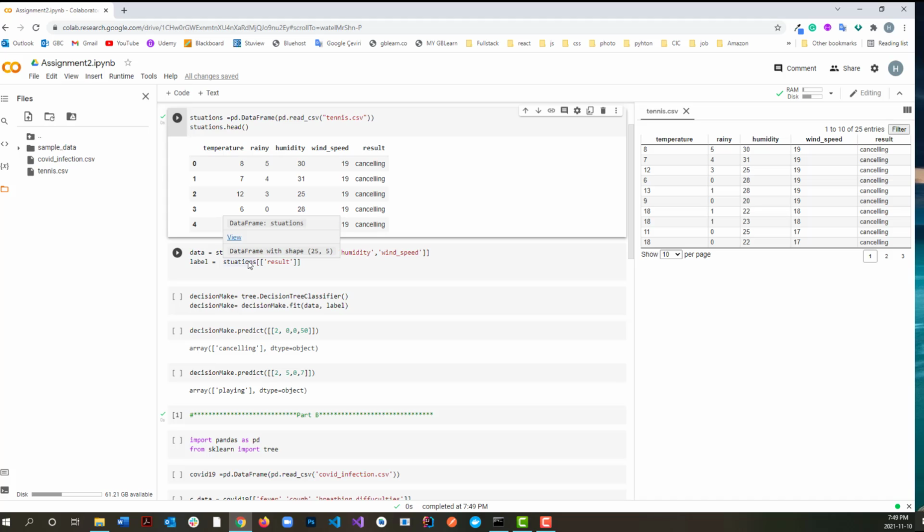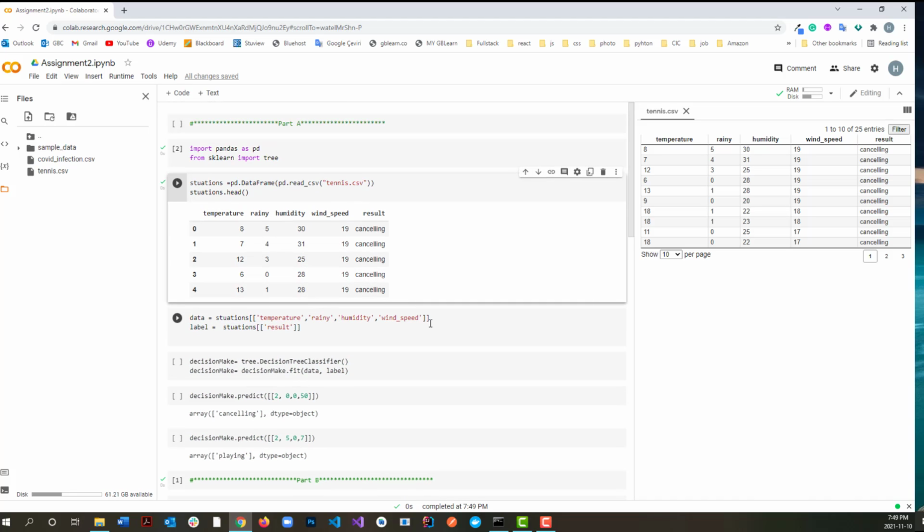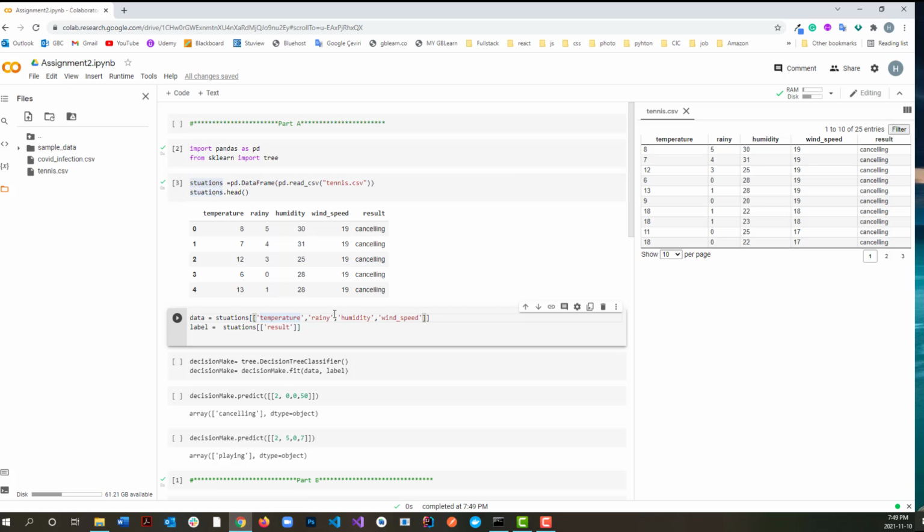Here I added some data from that value, which means I assigned it to a situation. I'm reading the related values, which are temperature, rainy, humidity, wind speed.